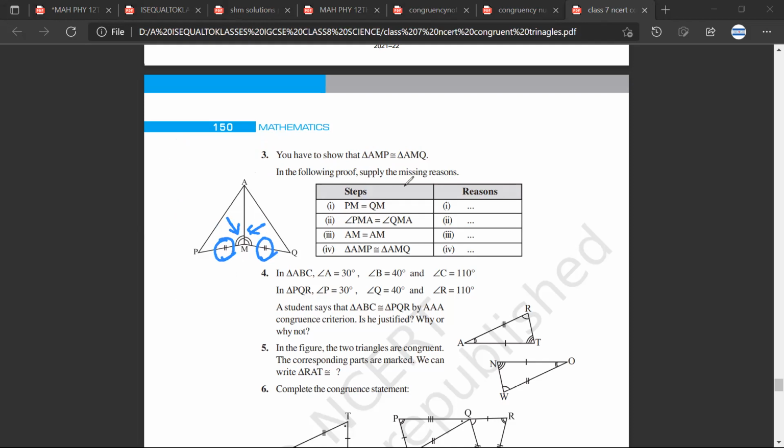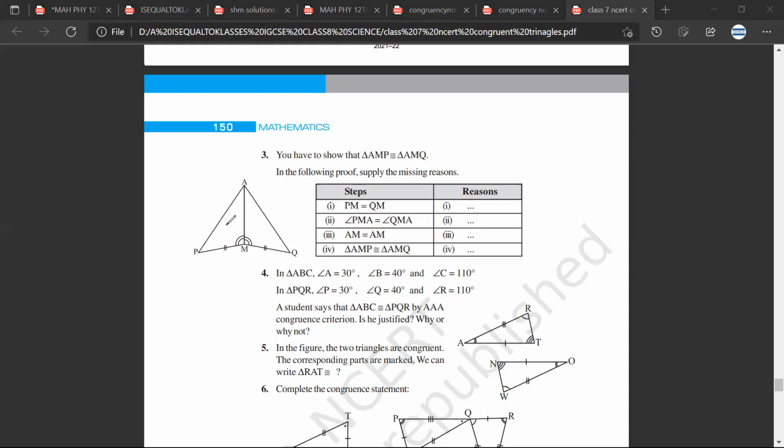Yes, sir. So I'll take another example. For example, this side would be equal to this side, and this side would be equal to this side, and this angle would be equal to this angle, and this angle would be equal to this angle, and this angle would be equal to this angle. Sarthak, is it making sense now? Yes, sir.